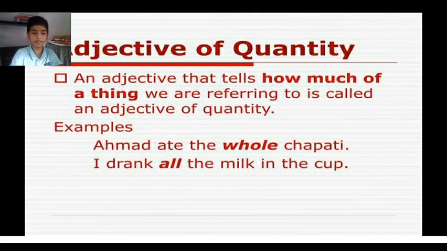Adjective of quantity. An adjective that tells how much of a thing we are referring to is called an adjective of quantity. For example, Ahmad ate the whole chapati. Here the adjective is whole. I drank all the milk in the cup. Here the adjective is all.